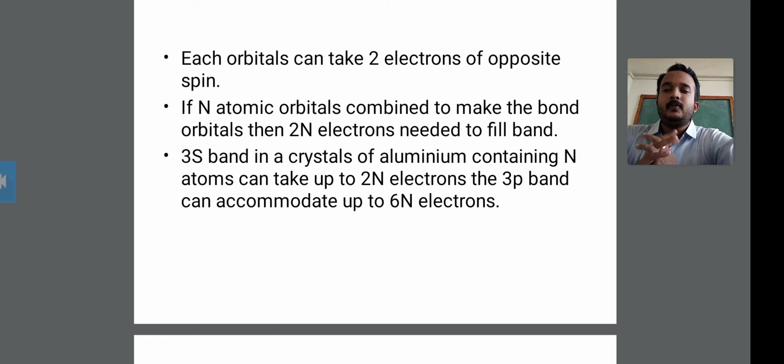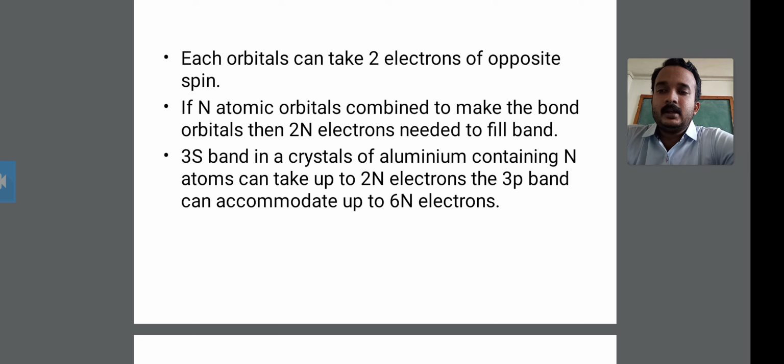If N atomic orbitals combine to make the bond orbitals, then 2N electrons are needed to fill the band.